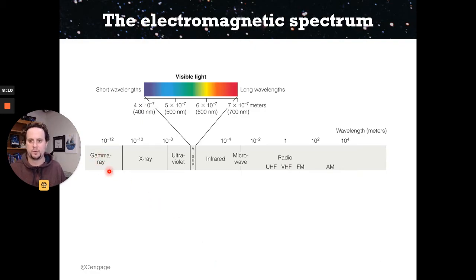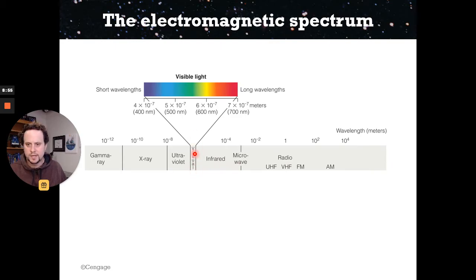You've got your gamma rays that create superheroes down here. You've got X-rays that allow us to see through things or into your body and see your bones and stuff. We've got UV, which is harmful radiation that comes mostly from the sun that can change the molecular structure of certain atoms that absorb that energy. And then we have infrared in this big area here. We've got microwaves in a little bitty band right in the middle there. Then we've got all your radio waves. Radio waves for TV, UHF and VHF. You've got your FM radio, your AM radio, and this whole entire piece over here for radio communications. A lot of that stuff is protected by the FCC governing that.